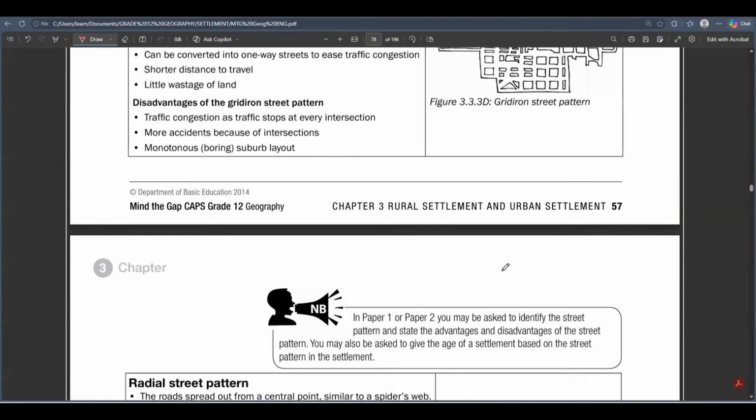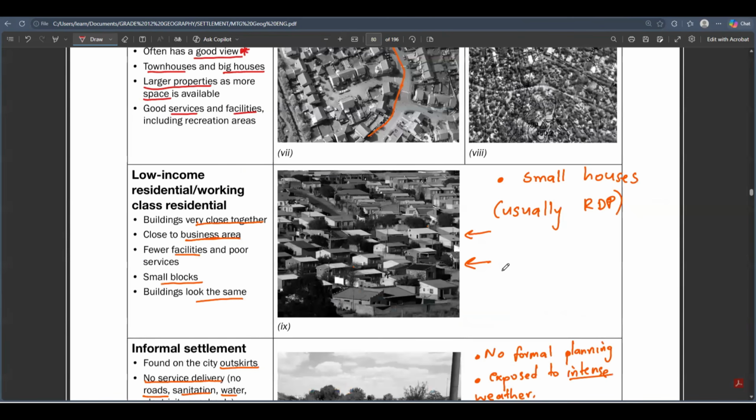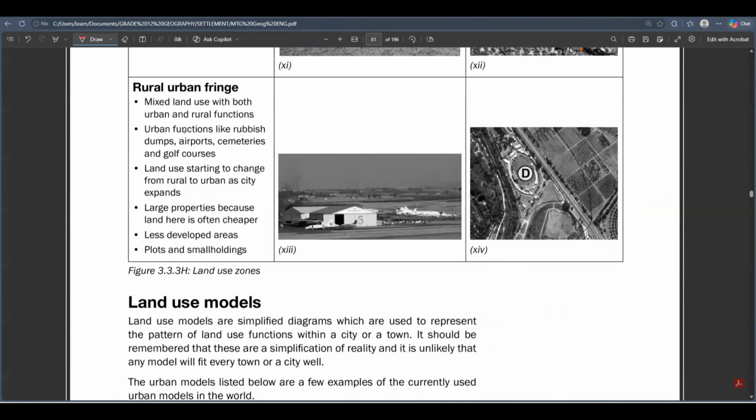The rural urban fringe. So the rural urban fringe, what does it do? It is just a mixed land use zone. It's a mixture of what? Of both urban and rural functions. Pancho Valley, you are now leaving the urban areas. You're now going to the rural areas.